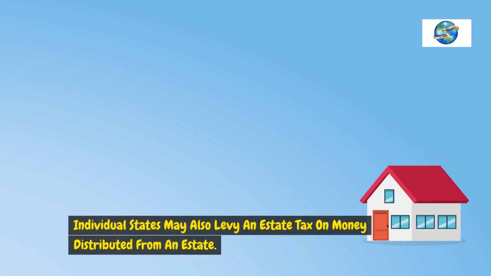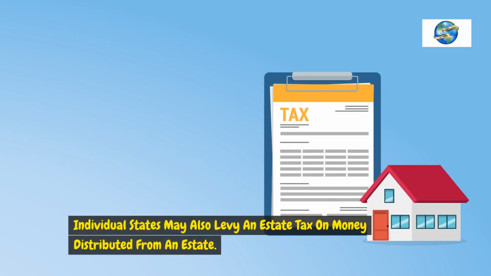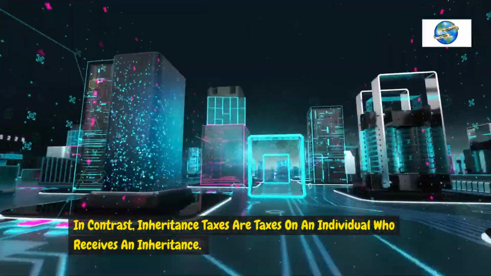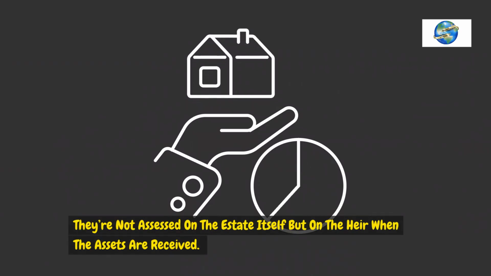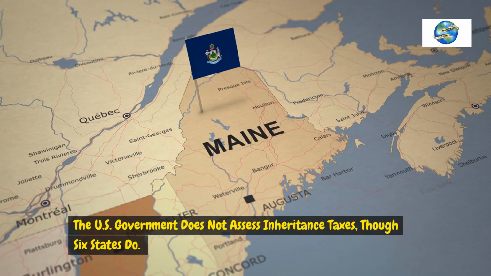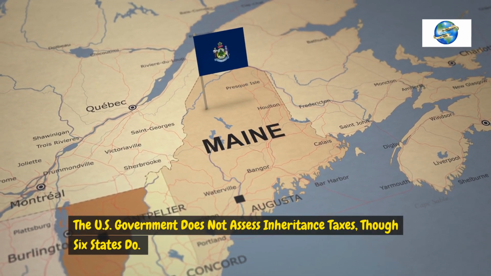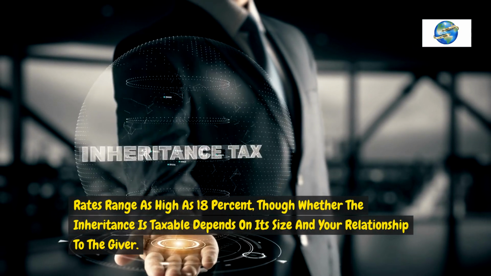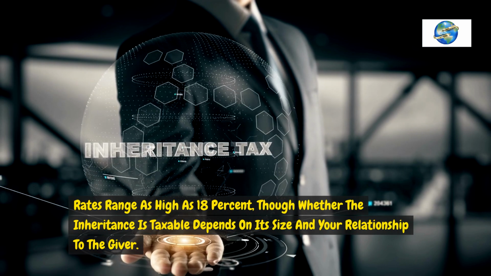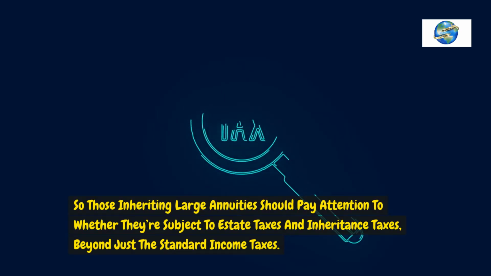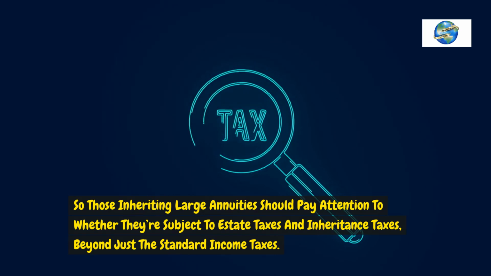Individual states may also levy an estate tax on money distributed from an estate. In contrast, inheritance taxes are taxes on an individual who receives an inheritance. They're not assessed on the estate itself but on the heir when the assets are received. The U.S. government does not assess inheritance taxes, though 6 states do. Rates range as high as 18%, though whether the inheritance is taxable depends on its size and your relationship to the giver. So those inheriting large annuities should pay attention to whether they're subject to estate taxes and inheritance taxes, beyond just the standard income taxes.